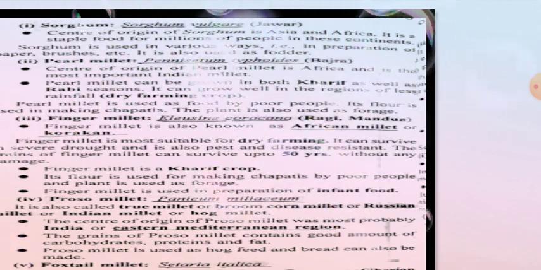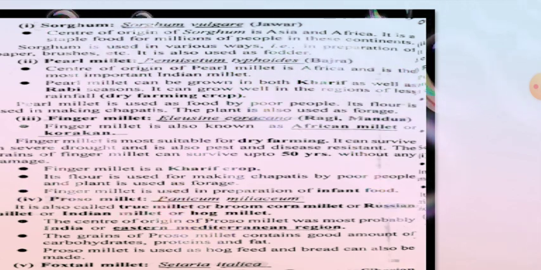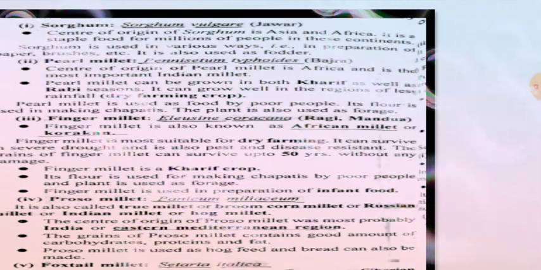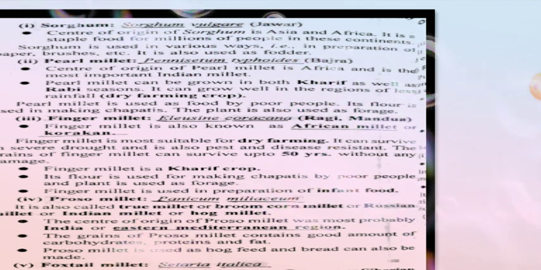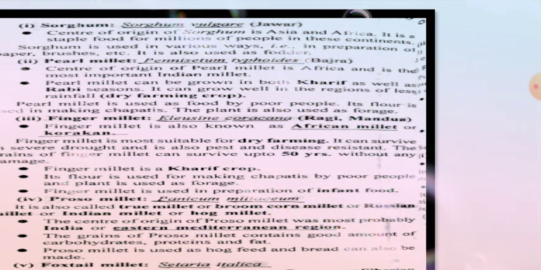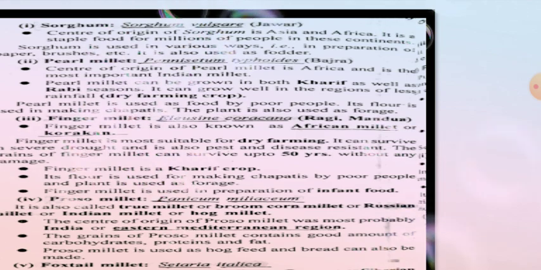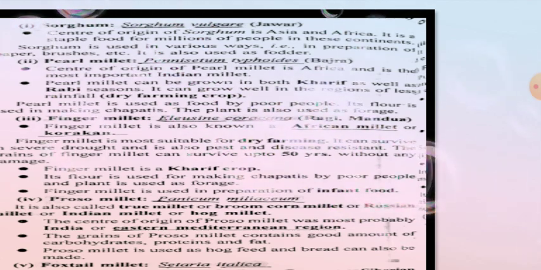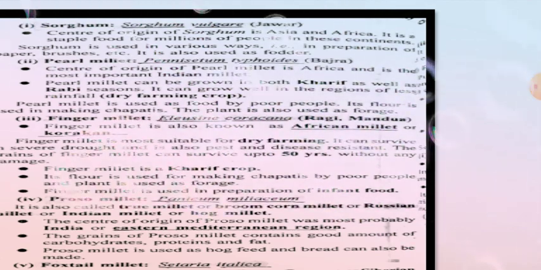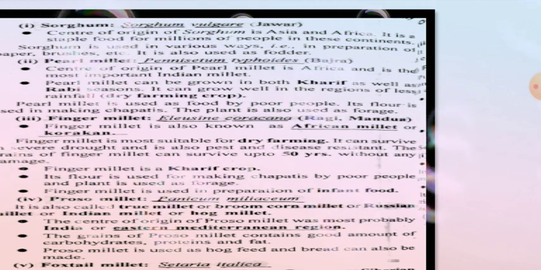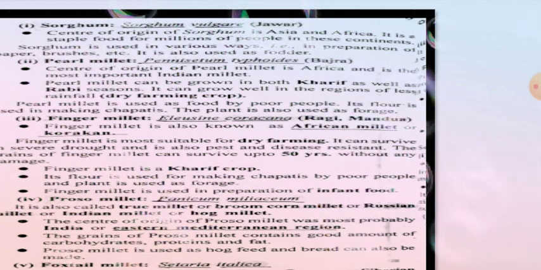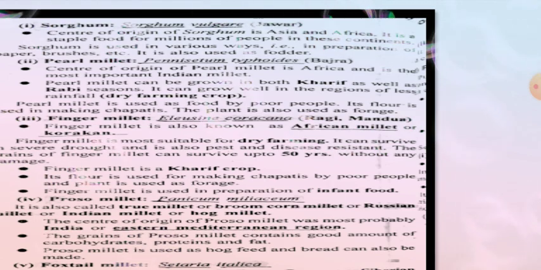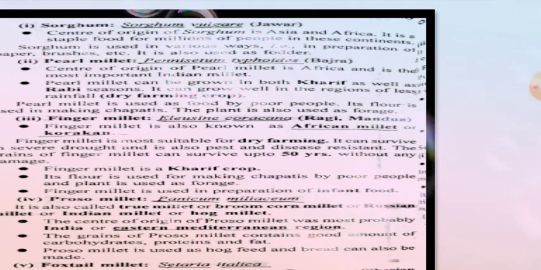It is mainly suitable for dry farming and can survive severe drought, and it is also pest and disease resistant. The grain of the finger millet can survive up to 50 years without any damage. Finger millet is a kharif crop. Its flour is mainly used for making chapatis by poor people, and the plant is used as forage. Finger millet is also used for the preparation of instant food.